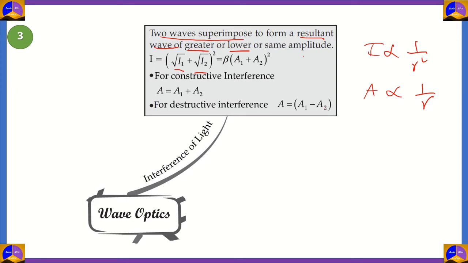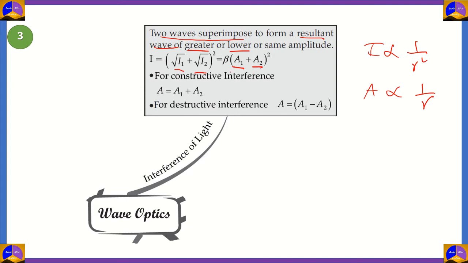We just remove 1/r out and put that under β. A1 is the amplitude of the first wave, A2 is the amplitude of the second wave.